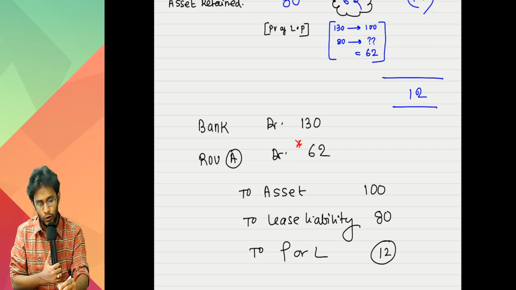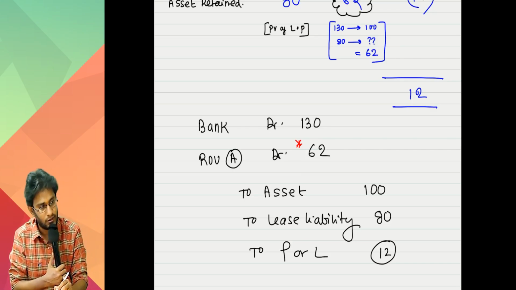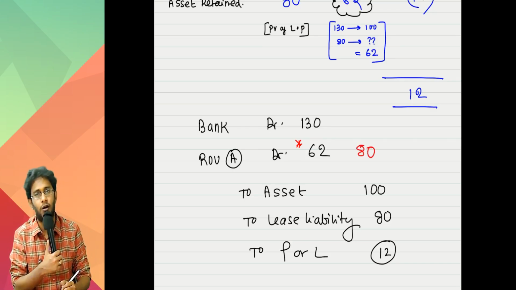Suppose you originally did it wrongly. That means instead of 62, you recorded 80.